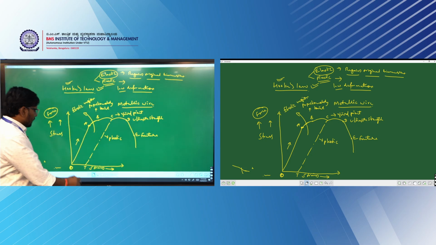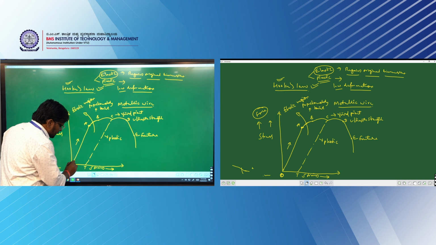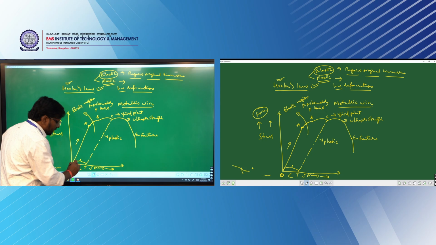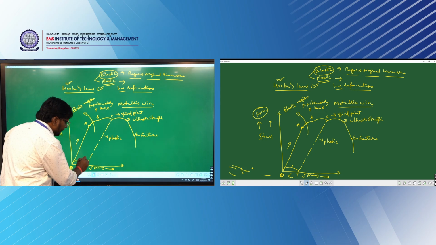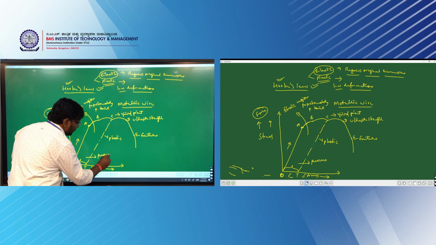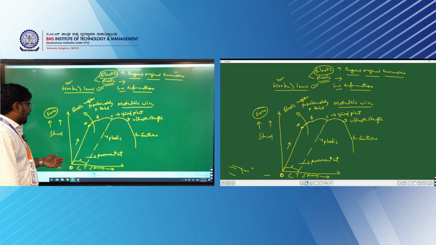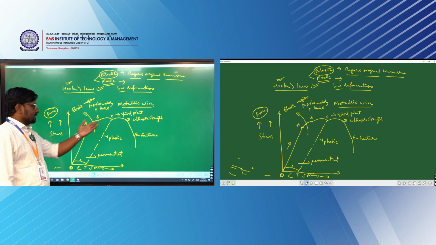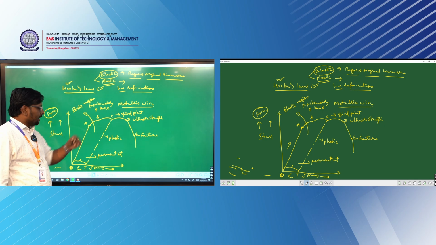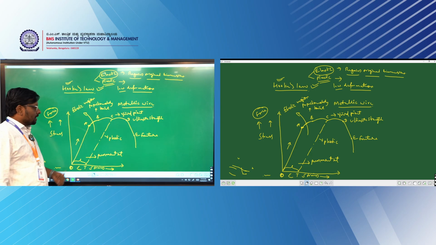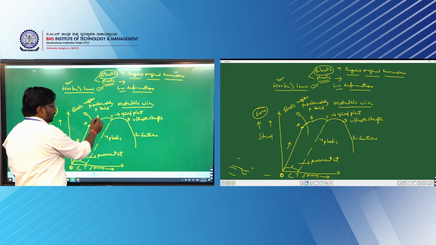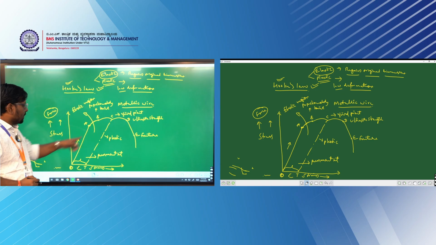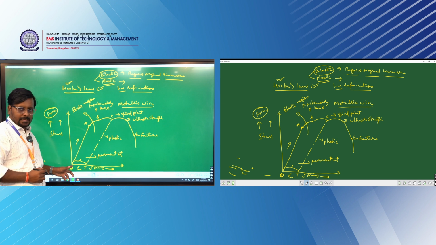Right? So whatever it has traced, this whole distance O to T, is called epsilon, that is called a permanent set. That means if you remove an applied stress beyond the yield point, you cannot trace the body back to its original dimensions. You have a limit up to the proportionality limit, point B. If you remove the applied stress, the body is going to regain its original shape and size.